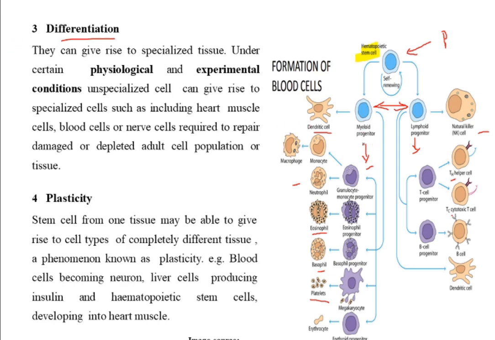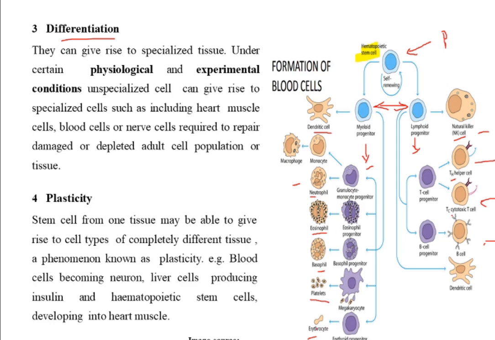So the myeloid progenitor has the capacity to differentiate into erythroid, platelet, basophil, eosinophil, neutrophil, monocyte, macrophages, dendritic cell, etc. Similarly, the same hematopoietic stem cells in the bone marrow have the capacity to differentiate into natural killer cells, then T helper cells, cytotoxic T cells, B cells, and the dendritic cell, which has different functions. So this is called differentiation. It maintains itself, that is proliferation. It differentiates itself into various types of cells which are required for the body.